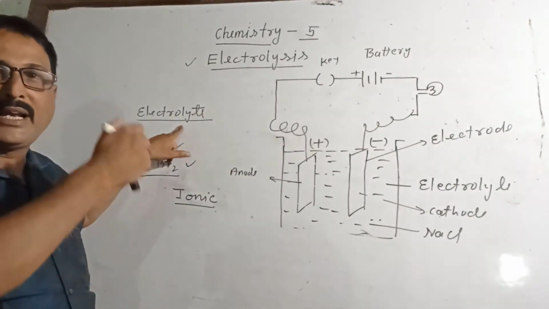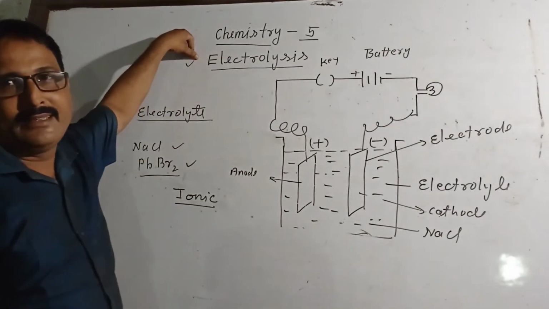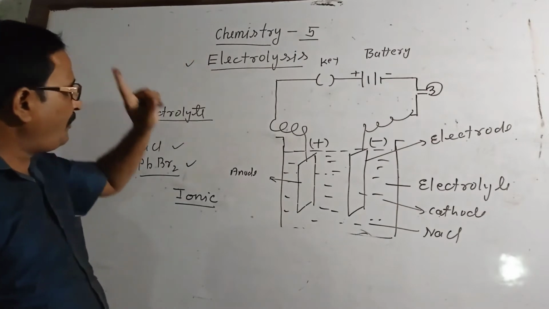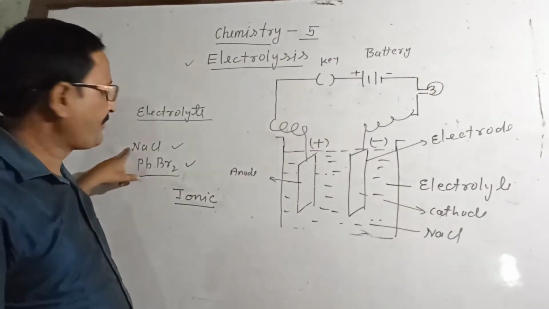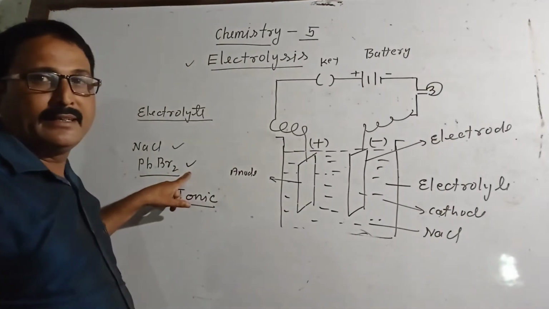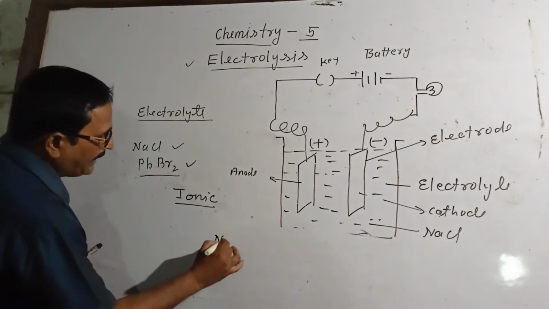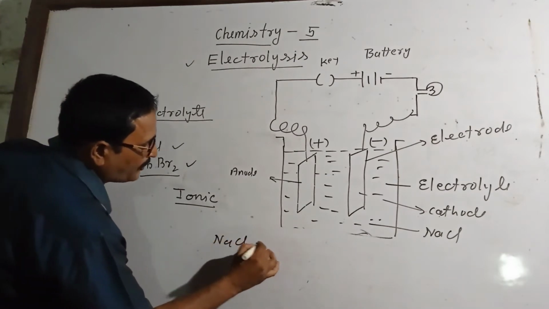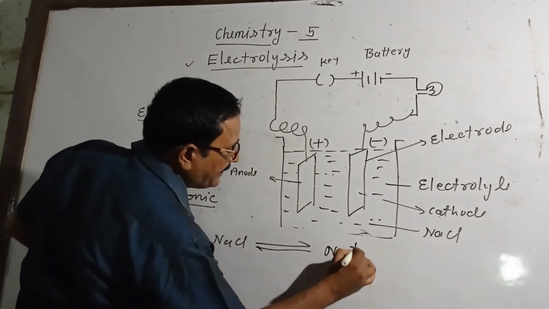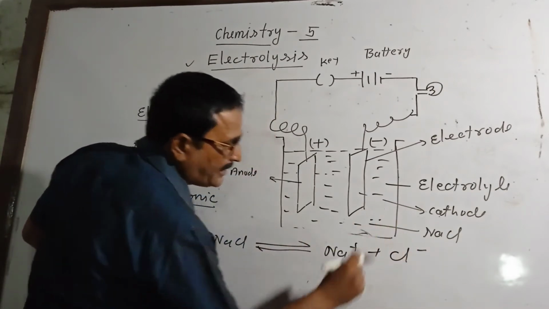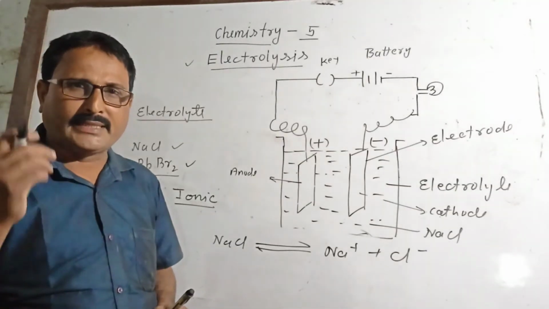What is electrolysis? Remember that electrolysis is a process. It is a process when a compound in aqueous solution form or molten state dissociates into its ions in aqueous solution form or in molten state. This process is called electrolysis. Very simple definition of electrolysis.